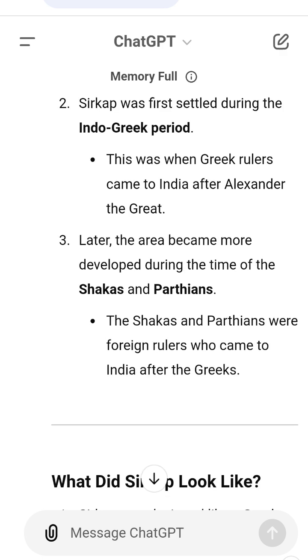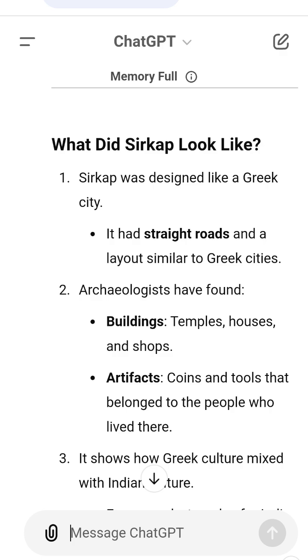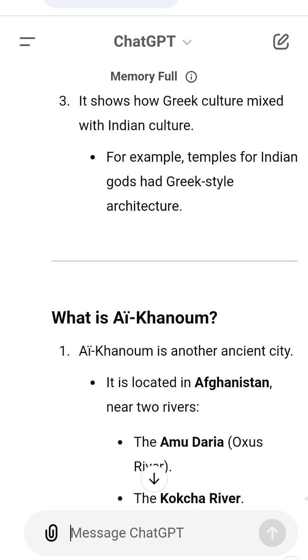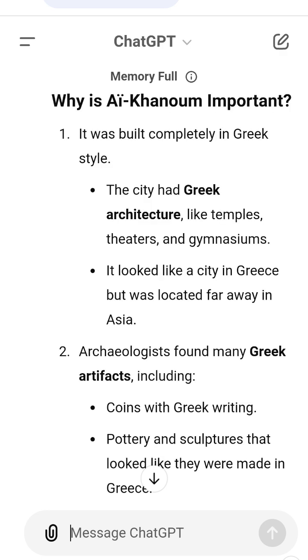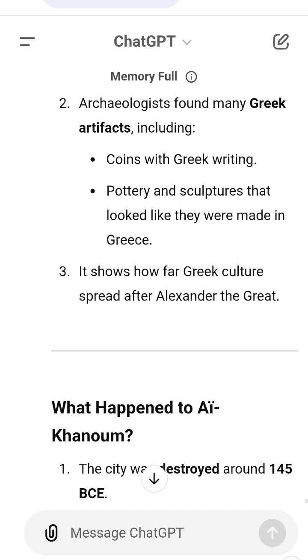Imagine this with an example. Let's imagine a town where people from different cultures come and settle. 1. First, some Greeks arrive and build temples and houses in their style. They also bring coins and art from their country. 2. Later, another group like the Shakas arrives. They bring their own traditions but keep some of the Greek ideas. 3. Over time, the town becomes a mix of all these cultures. This is exactly what happened in Sirkap and Ai-Khanum.